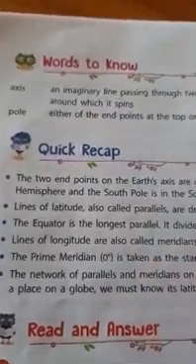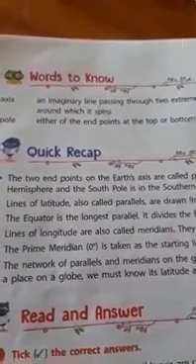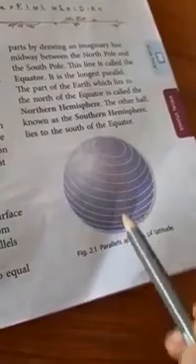Spins means around how it turns. Sphere is round in shape. So those points are called the axis. So these lines are called the axis. Okay, axis. Learn this definition, children.